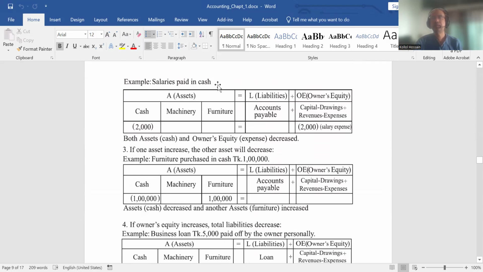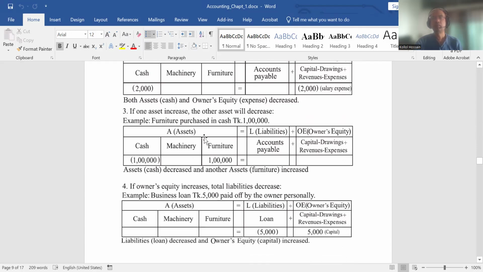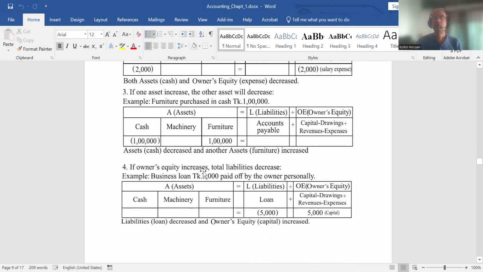If salary is paid in cash, what will happen? Say 2,000, then cash will decrease by 2,000 since cash is going down, and owner's equity will go down by 2,000 because expenses reduce owner's equity. So now both sides decrease by 2,000. If furniture is purchased in cash, say 1 lakh, then what will happen?